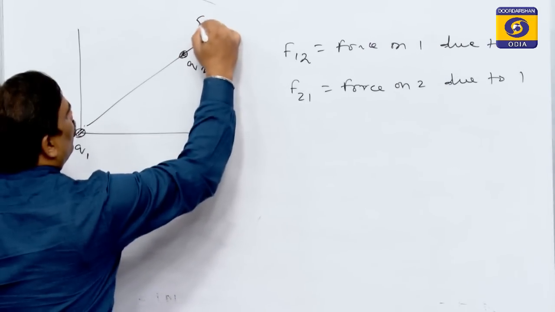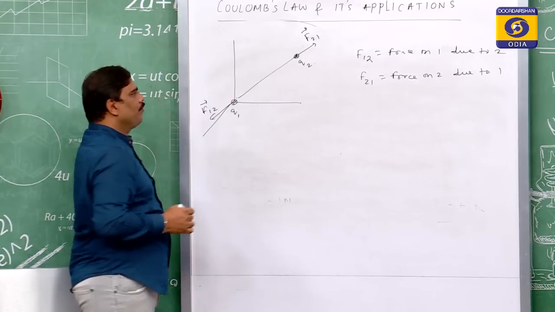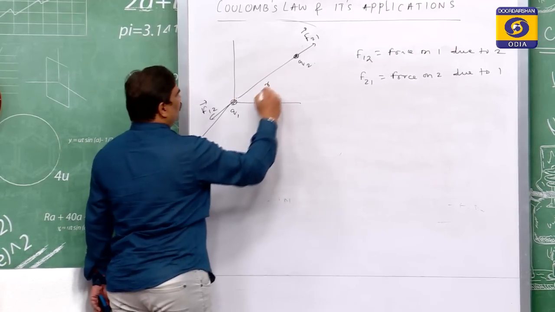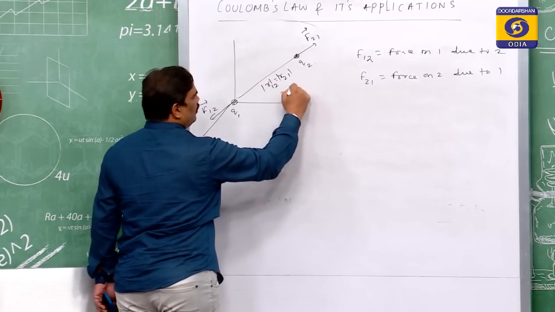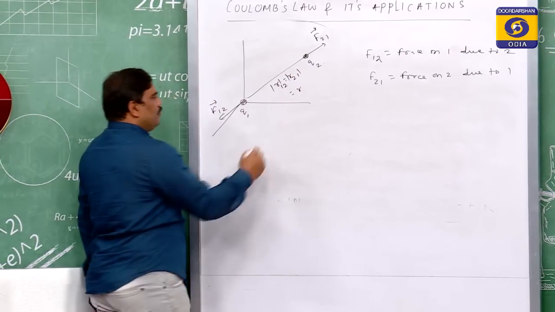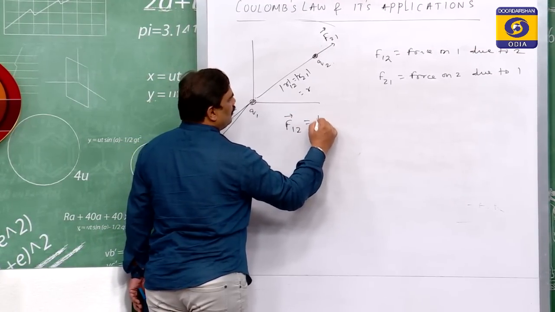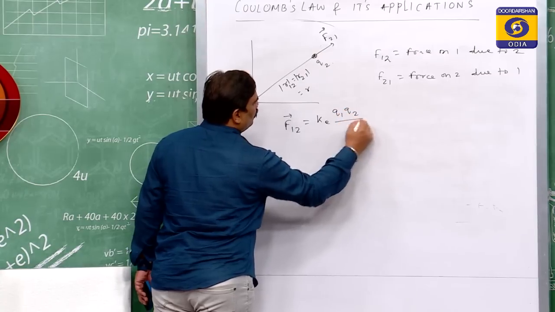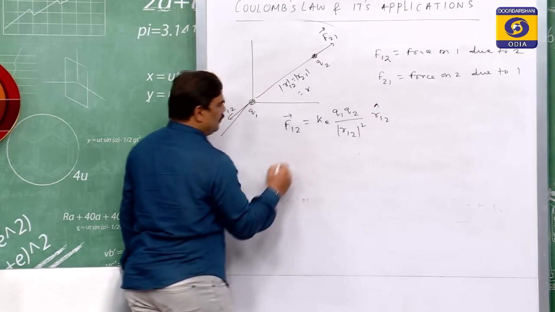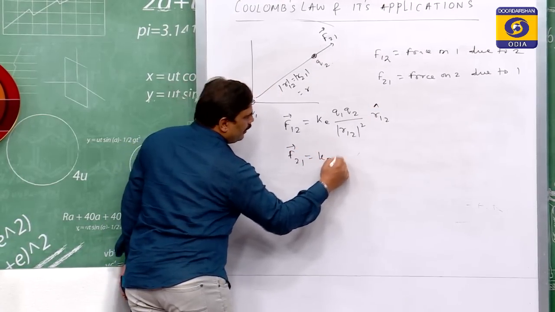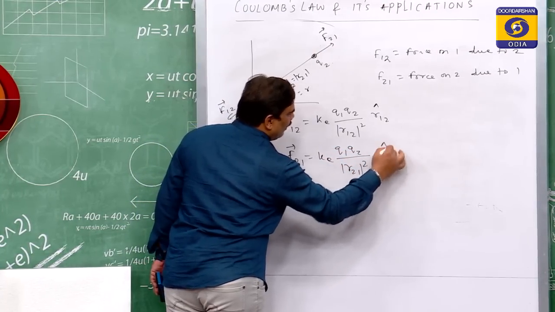This is my force 2-1 and this is my force 1-2, and this is R. R12 and R21 have the same magnitude, equal to R. So, F12 will be equal to Ke Q1 Q2 divided by R12 mod square R12 cap, and F21 will be Ke Q1 Q2 divided by R21 mod square R21 cap.